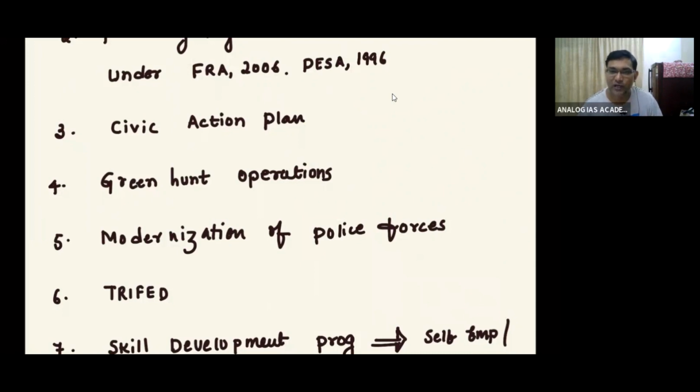In 2004, it was more than 200 districts under LWE, but now it is only 80 plus districts according to the Ministry of Home Affairs report. Still, there is a need for infrastructure development and skill development, modernization of police forces, restraint, awareness generation, etc. So these are some of the conclusions that you can write.